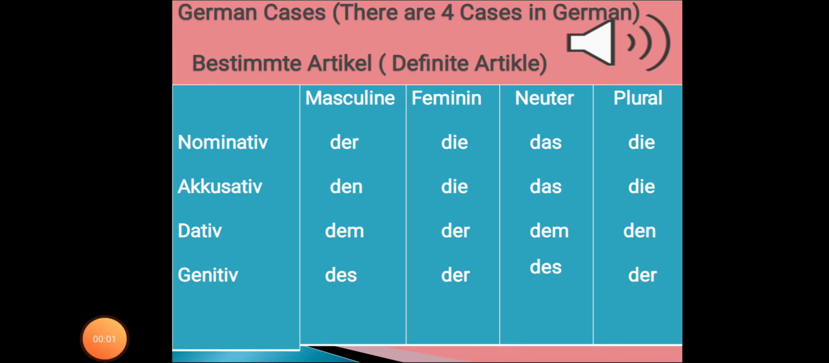Hallo alle zusammen. Heute wir sprechen Deutsch Artikel. Today we will talk about German Artikel.